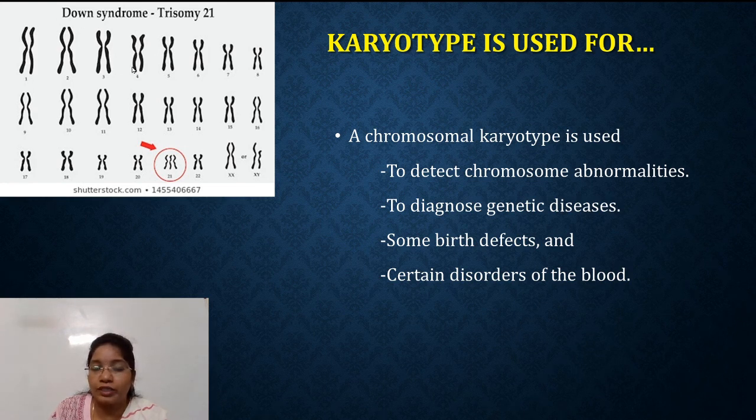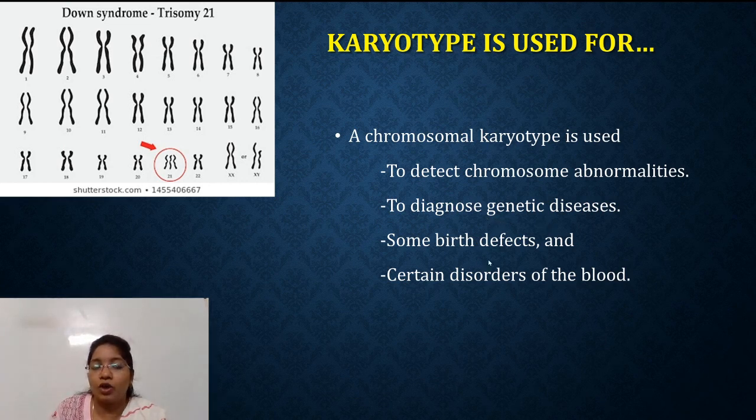Syndromes are genetic disorders. Down syndrome is trisomy 21. That means in chromosome number 21 there is a trisomy condition, one extra chromosome. So this is the condition 2n+1. In this way karyotypes are used for the diagnosis of genetic diseases.